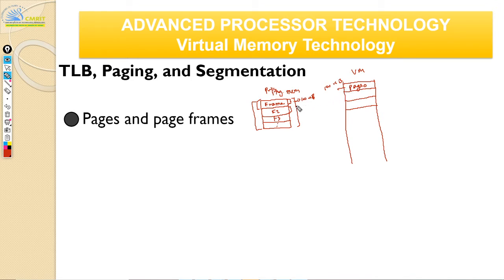So which page should I bring? As in the previous slide, I just told you to bring the data, one data item to your memory, right? You don't just bring one data item, you actually bring in a page, because you can exploit the bandwidth. You don't have to bring it byte by byte, so you bring one page altogether. So this page will be mapped here. Similarly, this page will be mapped. Depending on how you have the demand, you're going to have the pages mapped to the frames.